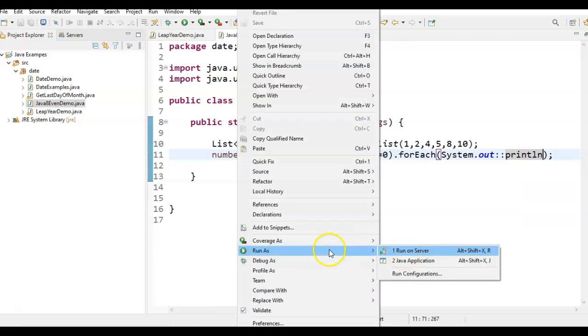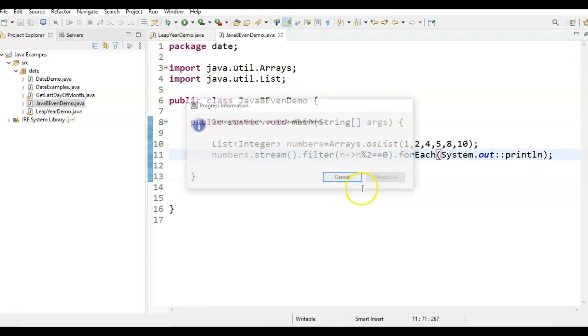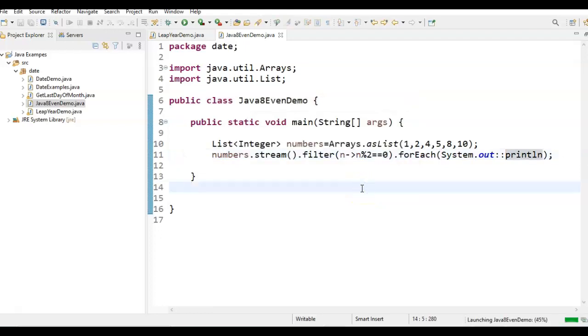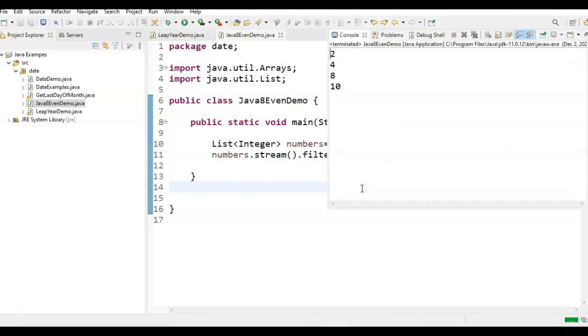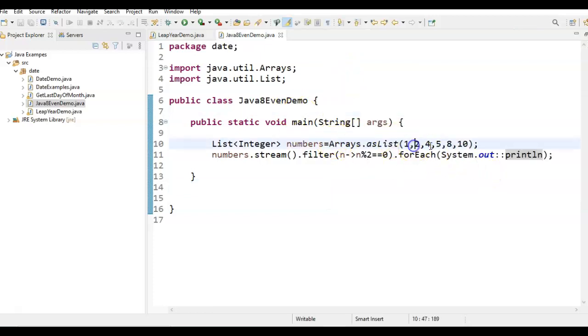Run as Java application. You see, out of the given list of numbers, these are the even numbers: 2, 4, 8 and 10.